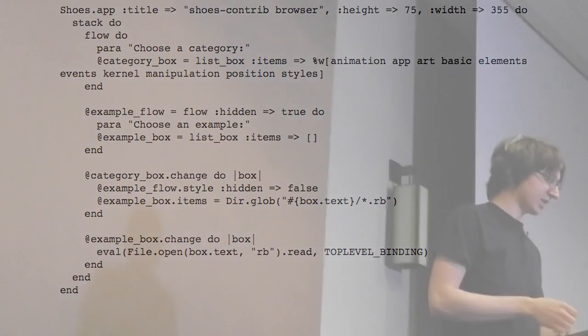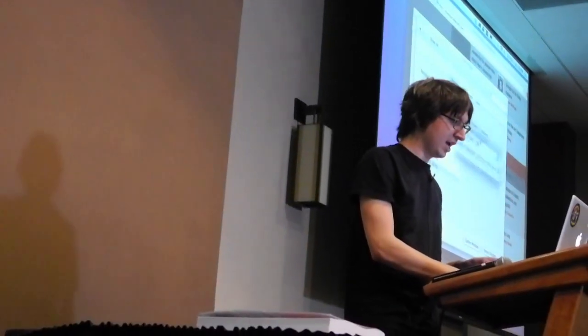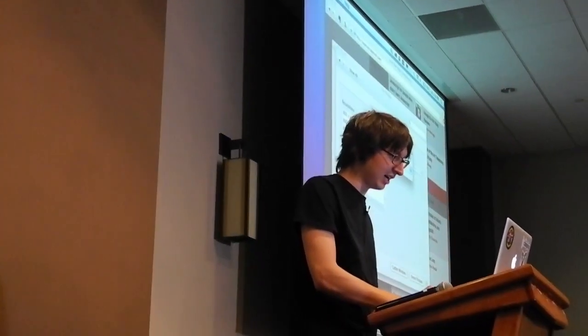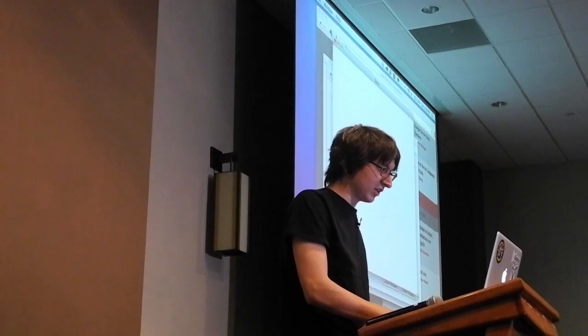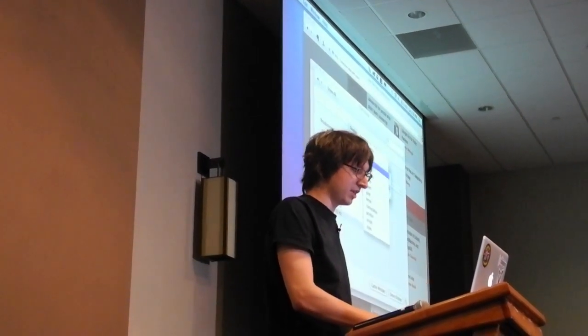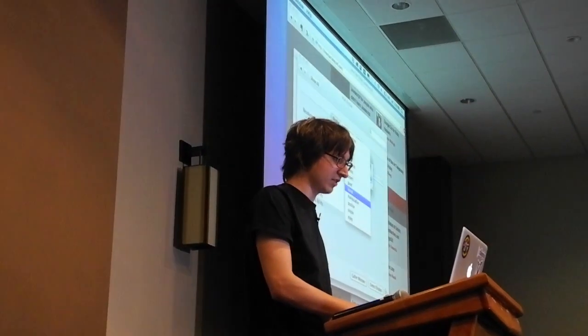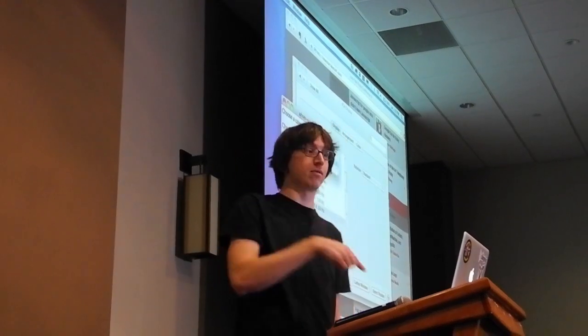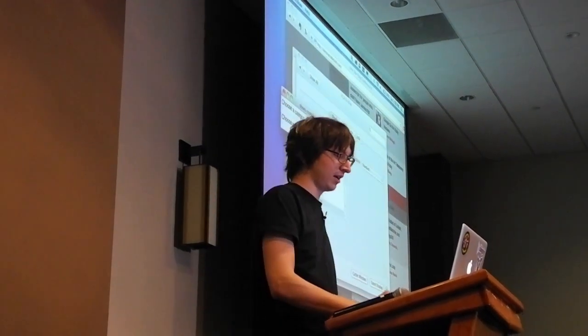So let me just show you this in action real quick to show you some of the fun things you can do. So here's the actual browser running. You can choose like art, and I happen to like the mask. So you can see it masks colors over this text, or a couple other good ones. You get a little gradient. It's sort of hard to see up on the projector, but anyway, it just lets you browse around with all these fun little things, and you can do all sorts of stuff. But that's what you get: this is the actual Shoes. That Shoes code running looks like this. So you have Mac OS X widgets and all that jazz.